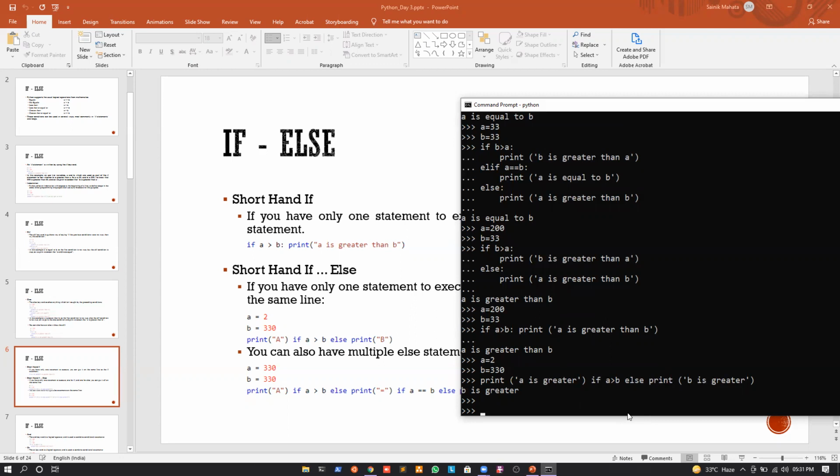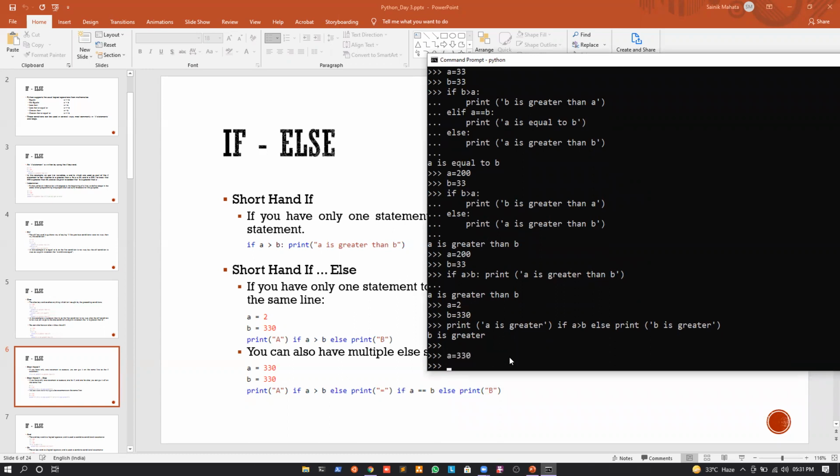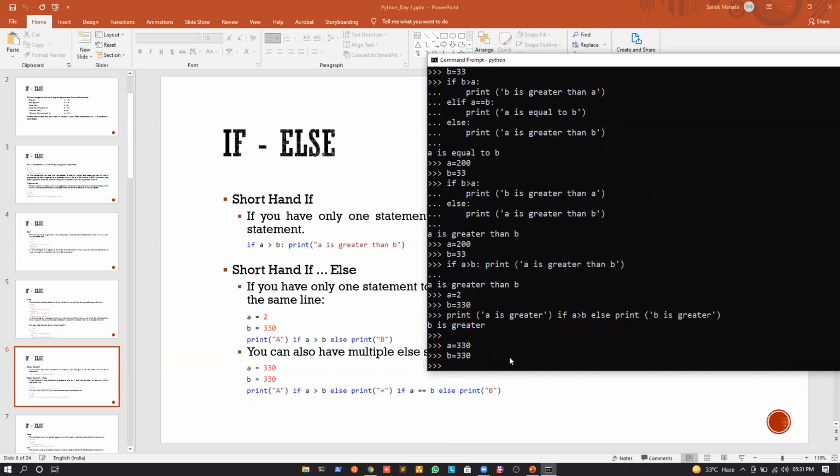Now, if I have multiple else statements, let us see what we can do. Suppose I have a is equal to 330 and b is equal to 330. First and foremost I will have an if statement, so I can write if a is greater than b.